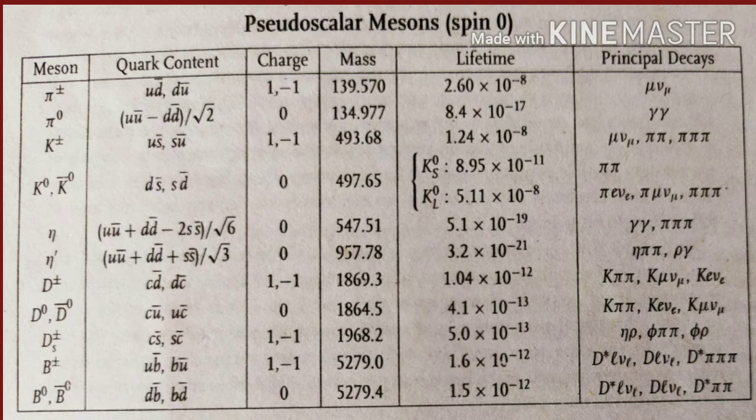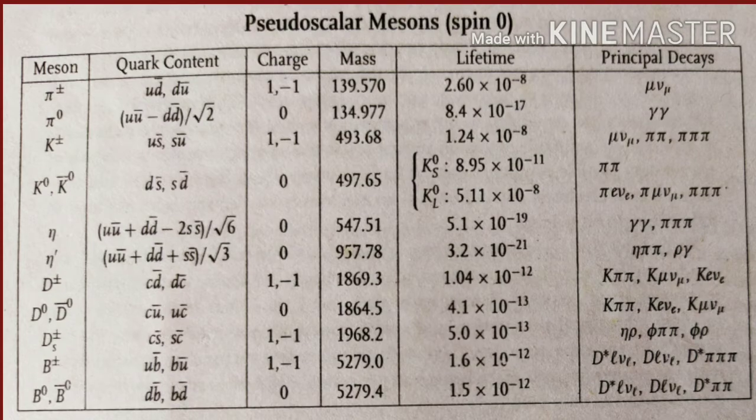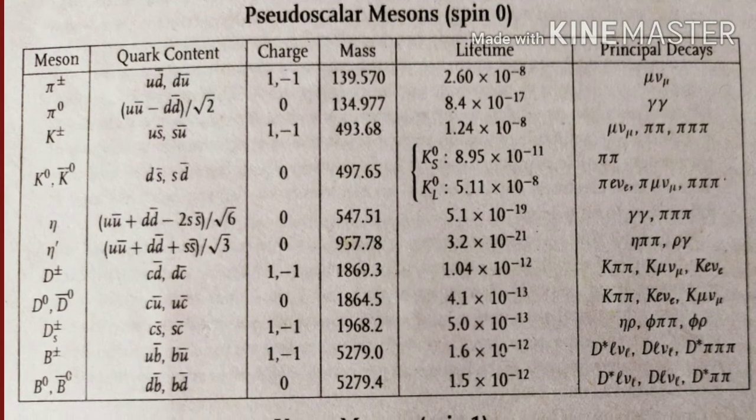They are also antiparticles of each other and they have their core compositions given. Similarly, we have Ds plus and Ds minus. And you can see one thing, that all these D particles or the D mesons have one c quark, that means one charm quark. So the D mesons basically contain one charm quark.